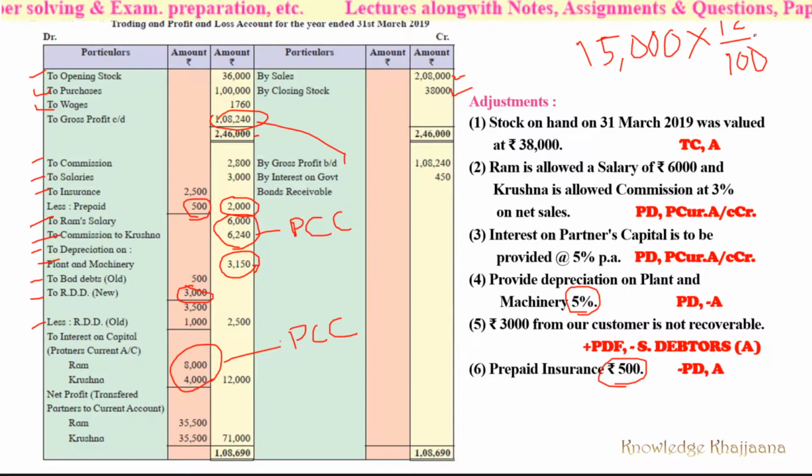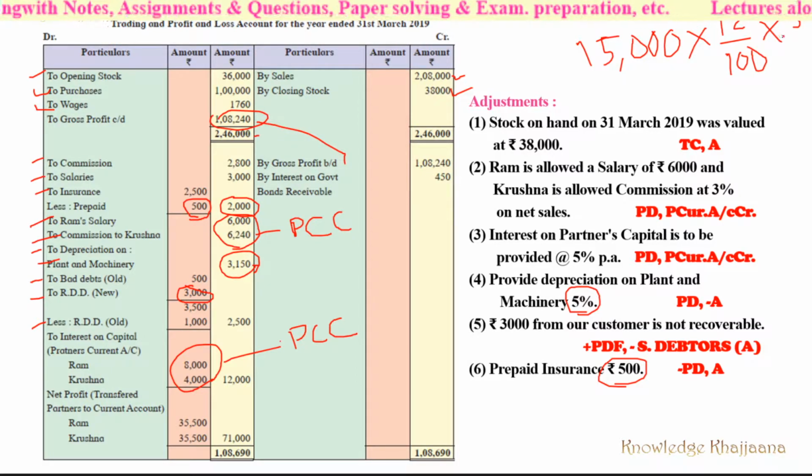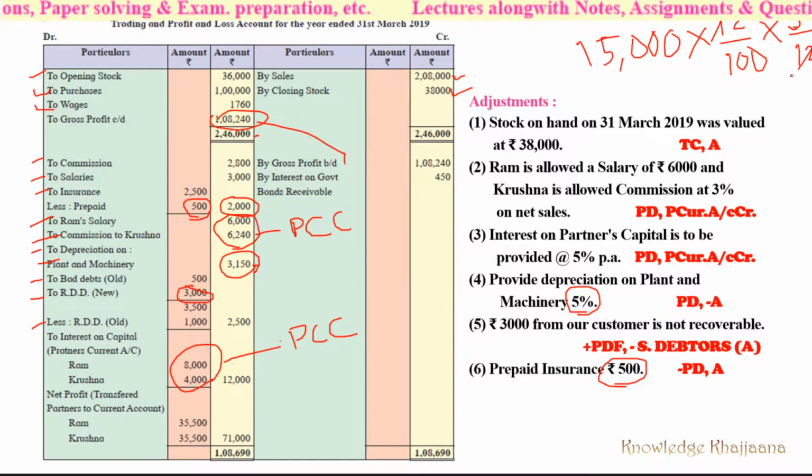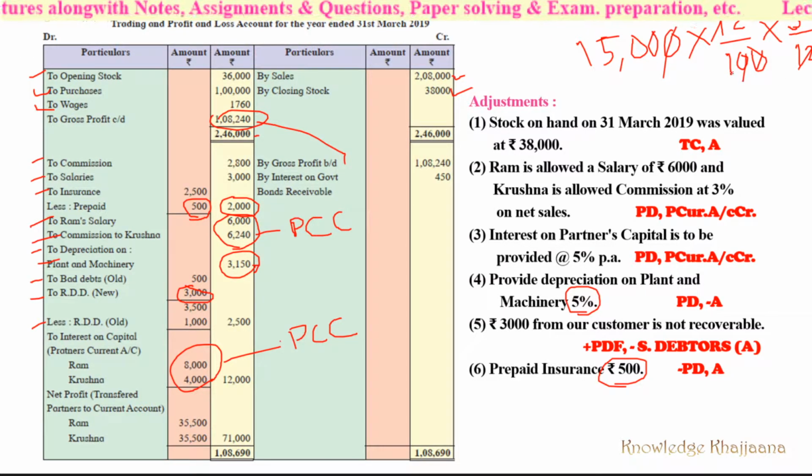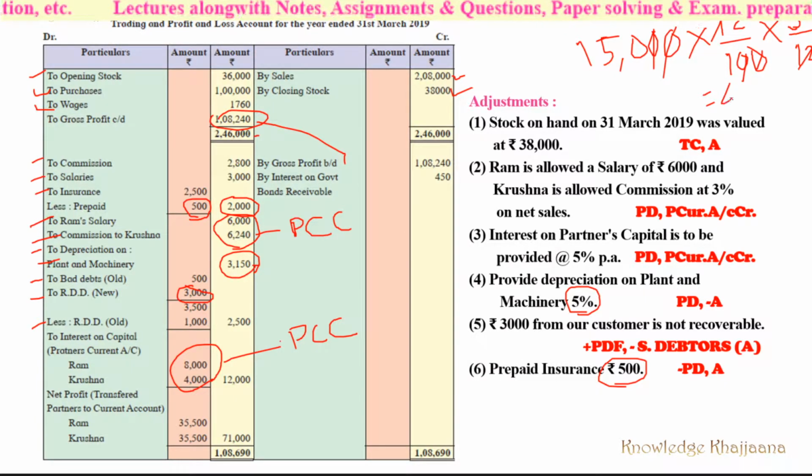And when have the bonds been purchased? Just 3 months ago. So this rate is for 12 months, but we can get the interest only on 3 months because we purchased just 3 months ago. So if you calculate this, what we can get is 15,000 into 3 divided by 12. Very easy. 150 into 3 is equal to 450. So simple. So 450 is the interest for 3 months.